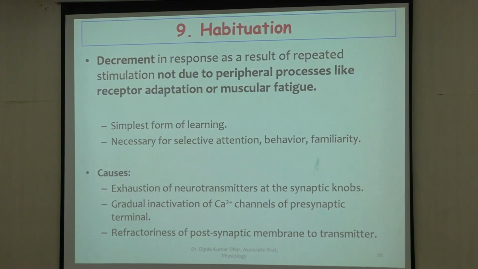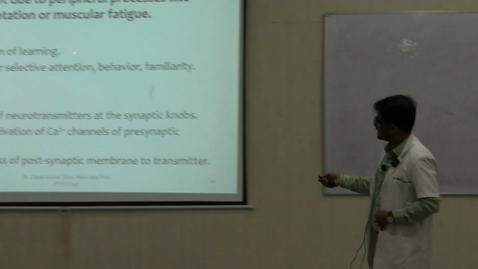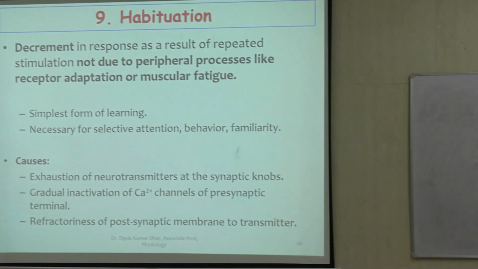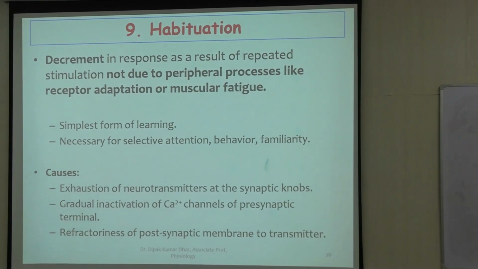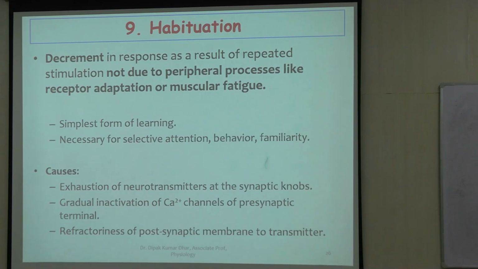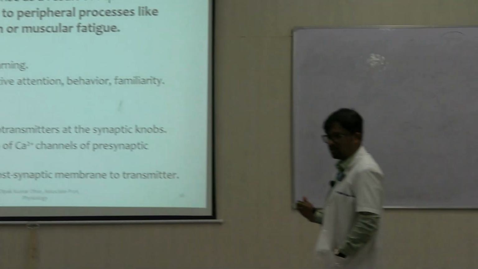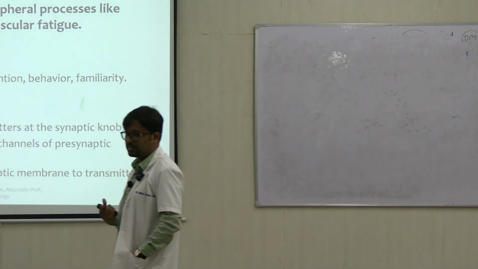Moving on to the next property, that is habituation. So habituation means there is a decrease in the response as a result of repeated stimulation. But this decrease in activity is not due to peripheral processes like muscle fatigue or receptor adaptation, right?